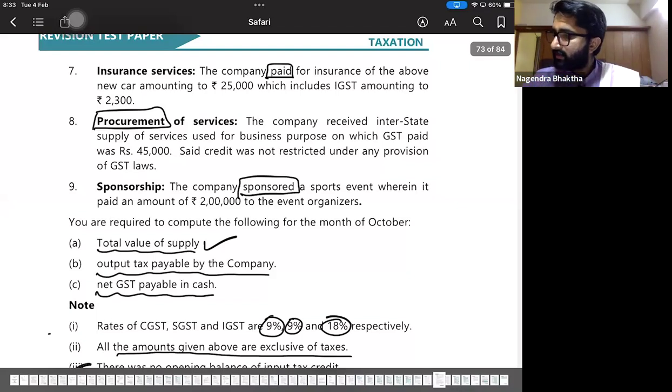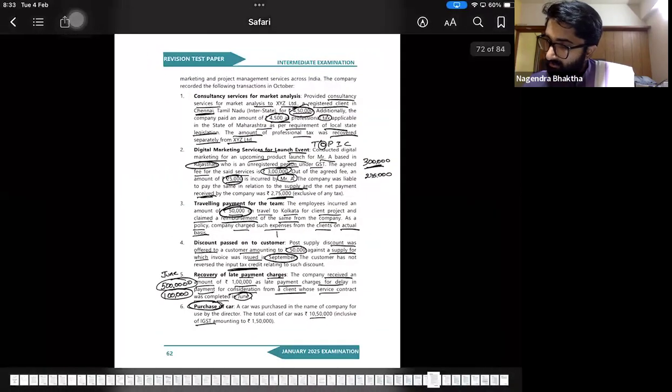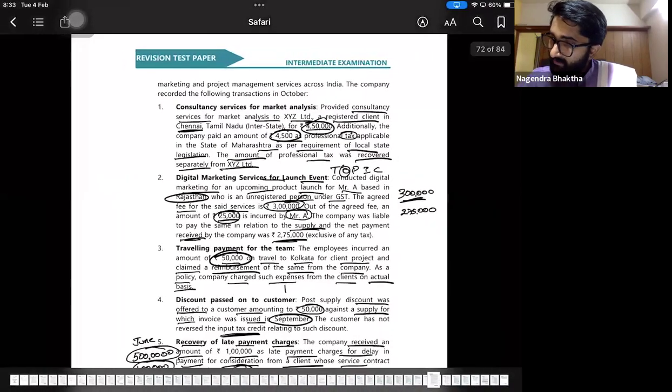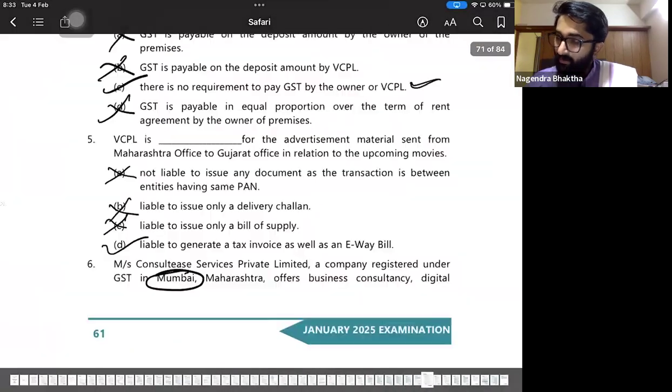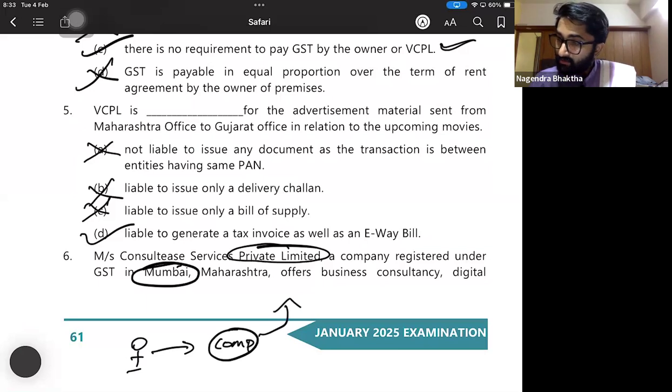Correct? Very good. Here, see, this is a company, no? Which is the company here? Consultancy Services Private Limited. If any person has given sponsorship services to a company, then the company will pay under reverse charge. That means this private limited has to pay under reverse charge, RCM.